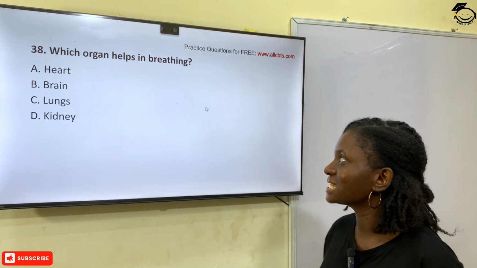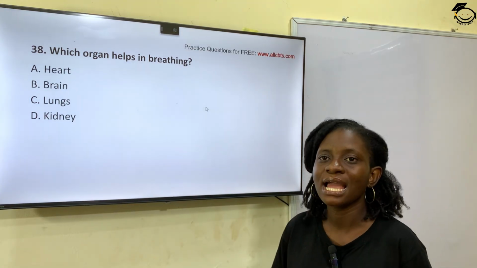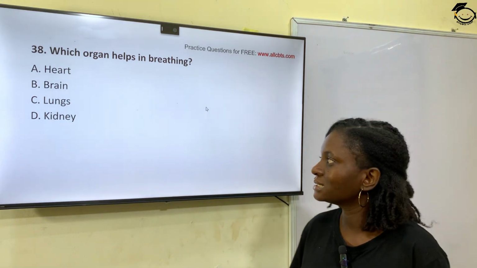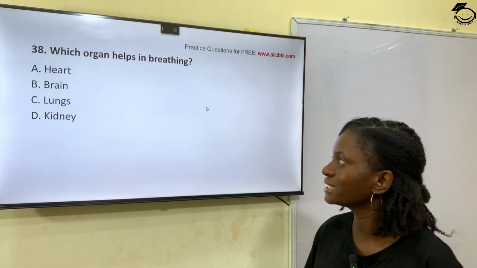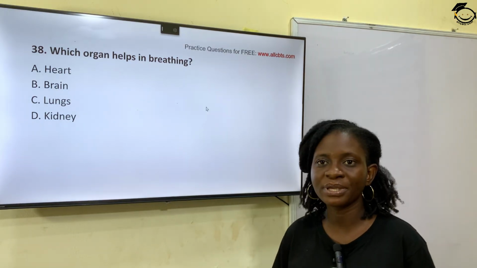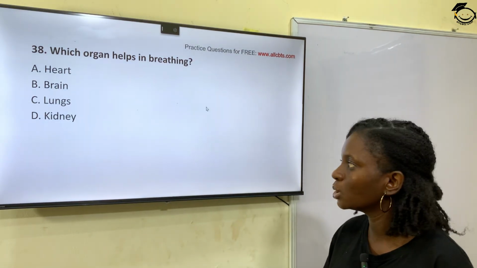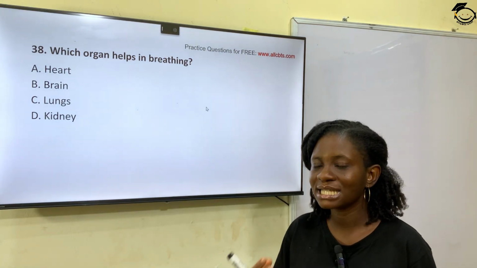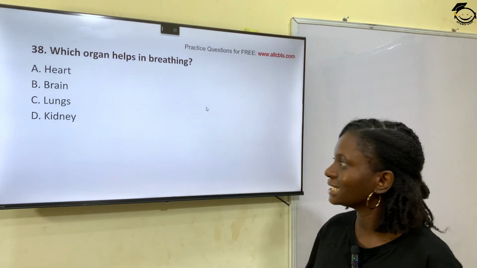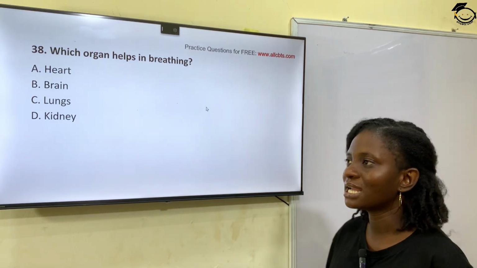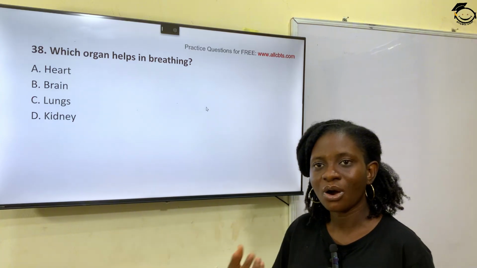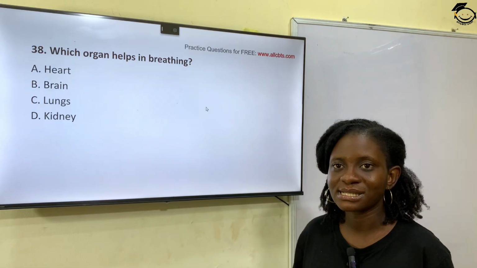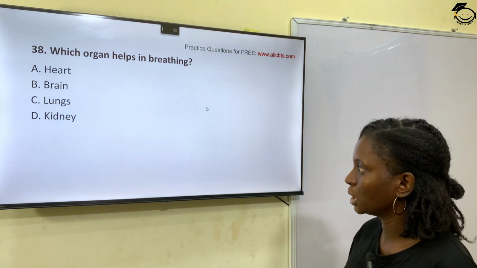Question 38. Which organ helps in breathing? Option A, heart. Option B, brain. Option C, lungs. Option D, kidney. So the organ that helps in breathing is lungs. It helps in taking in oxygen and releasing CO2. So the correct answer is option C, lungs.